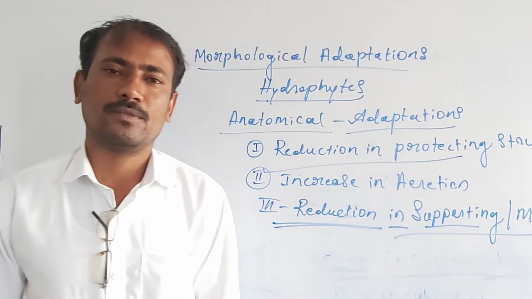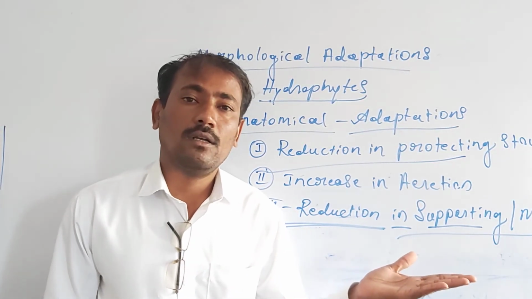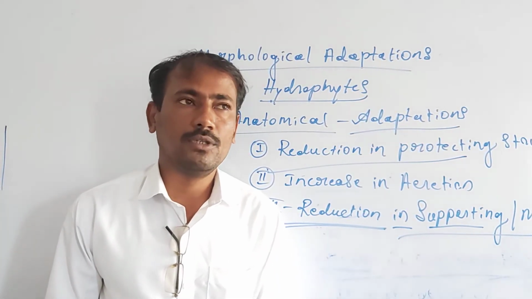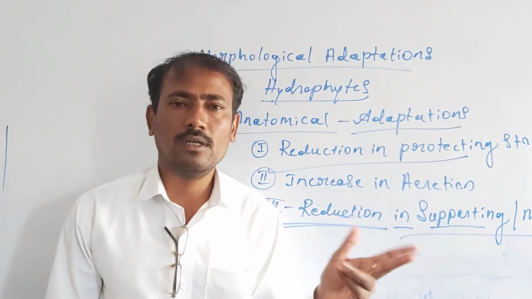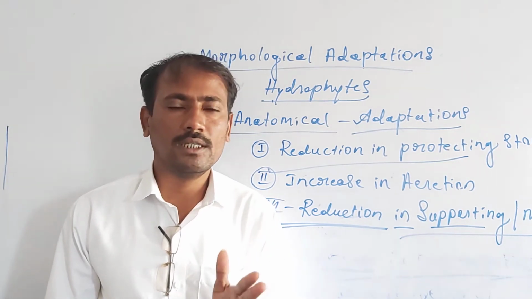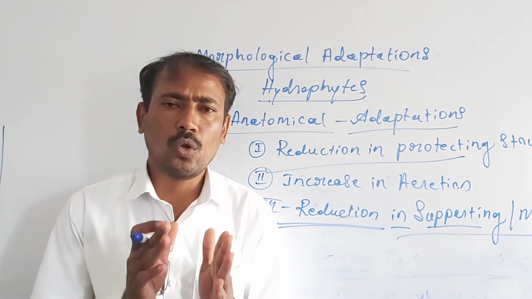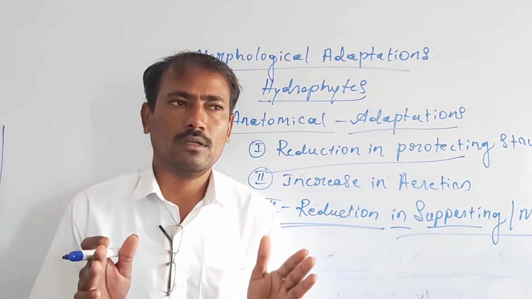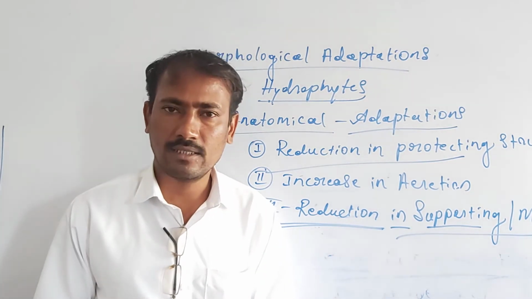Both living mechanical tissue and dead mechanical tissues are observed in various plants. Living mechanical tissue is commonly the collenchyma tissue. Dead mechanical tissue is nothing but the sclerenchymatous tissue. No well developed dead mechanical tissue is observed in this group of plants.